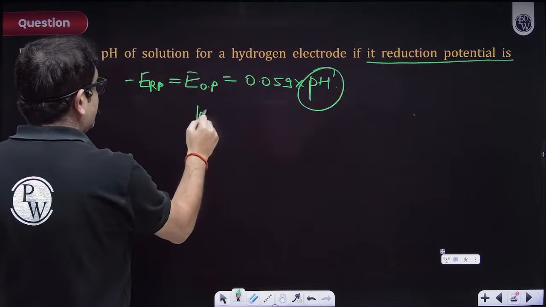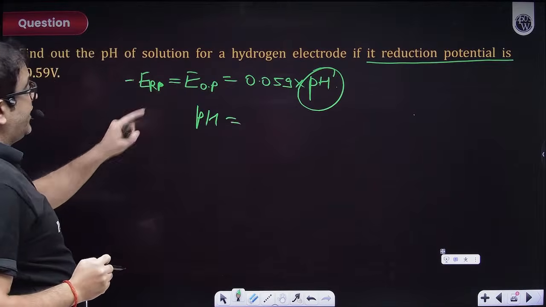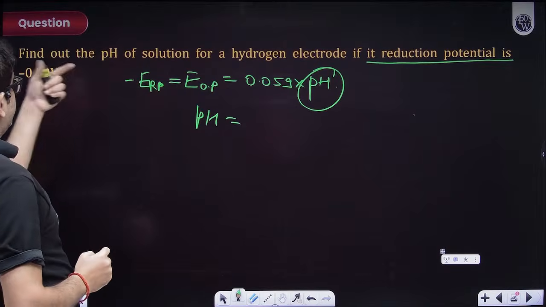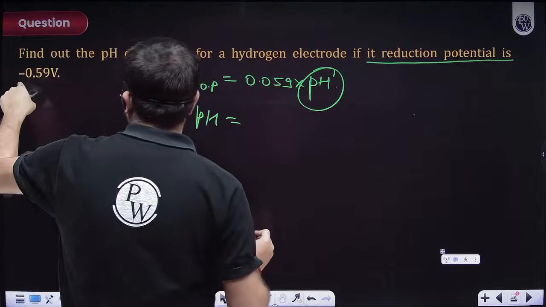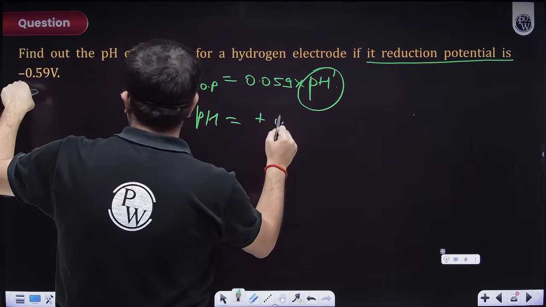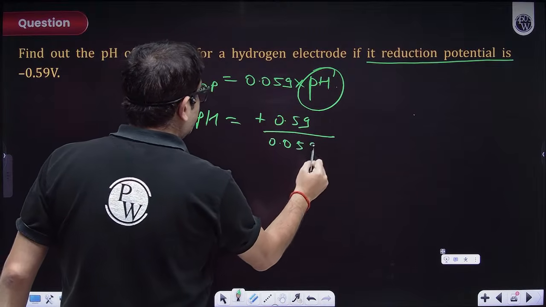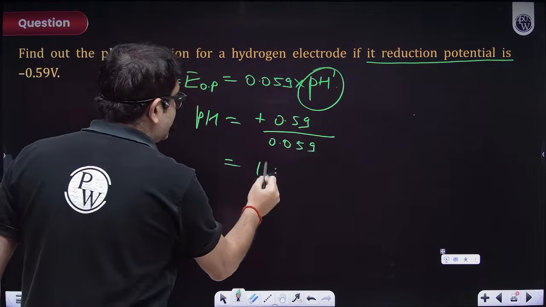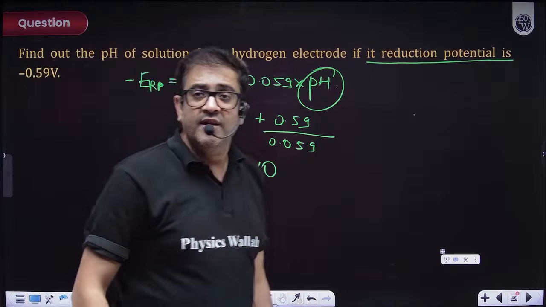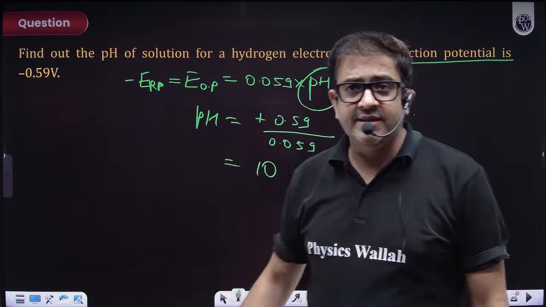So this pH will be nothing but negative of the reduction potential, and it is given, so minus of minus will be plus 0.59 upon 0.059. So this is also mathematically easy. This will be just 10. So pH is 10. I hope everybody is clear.